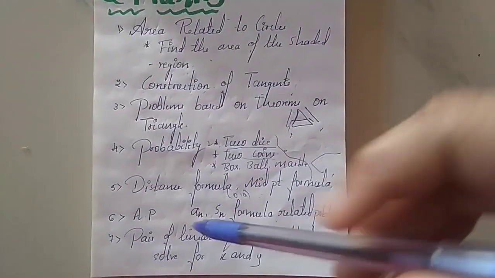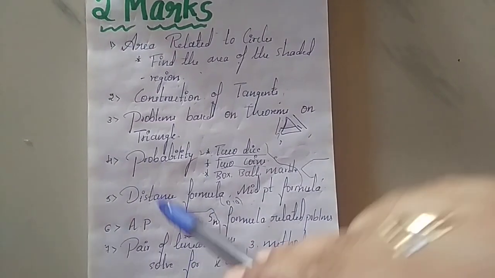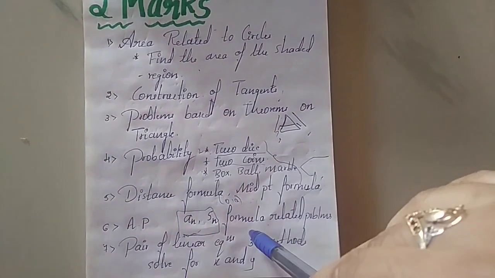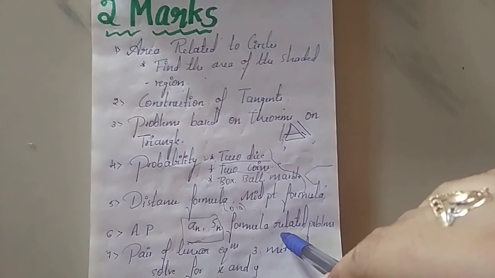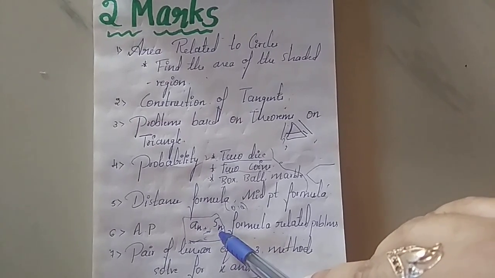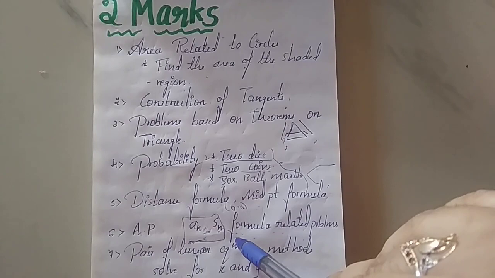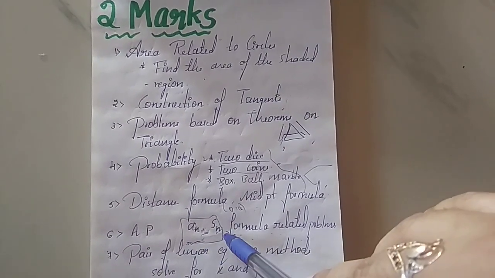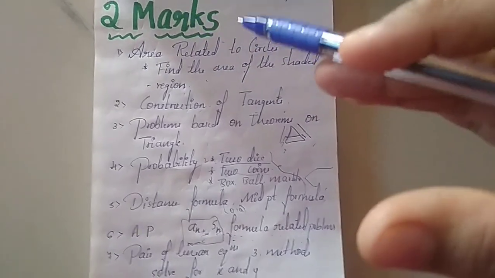Okay, so the next thing is from arithmetic progression. Problems related to an and Sn may come over here. Okay, so an is equal to a plus (n minus 1) into d. Sn is equal to n by 2 into (2a plus (n minus 1) into d). Okay, so these kinds of problems may come. So for that sake I told you that from arithmetic progression you have to focus on formulas.